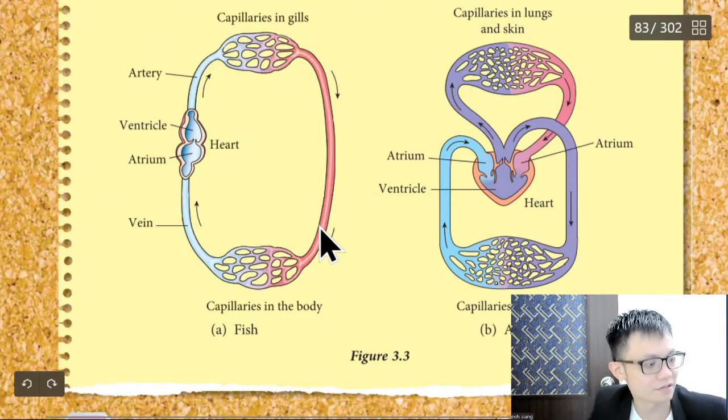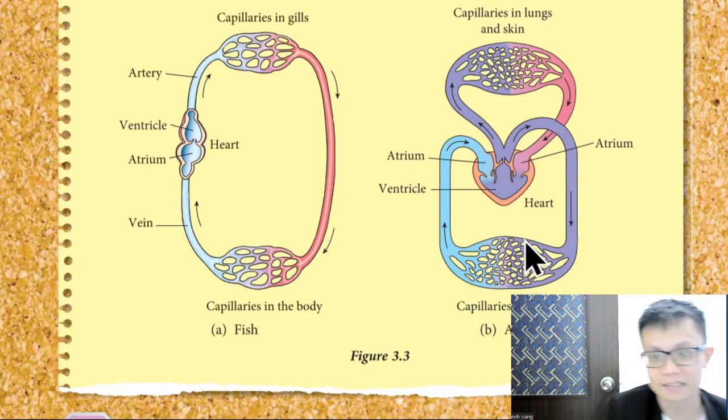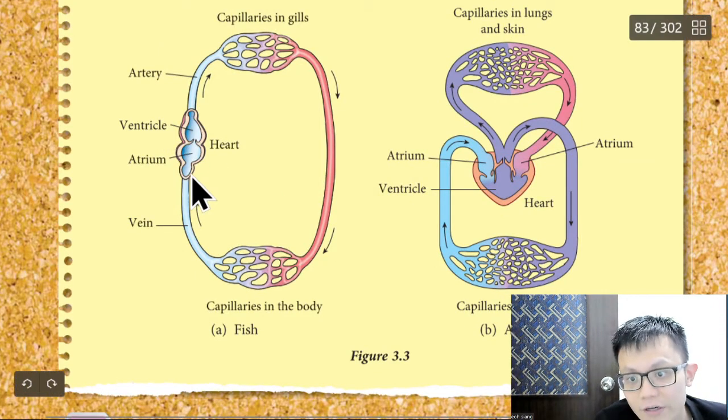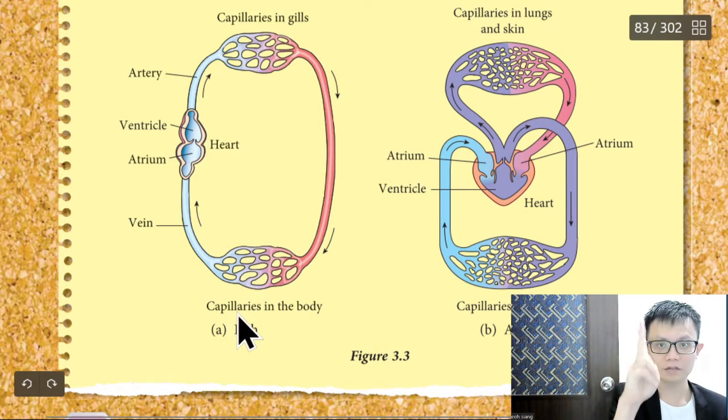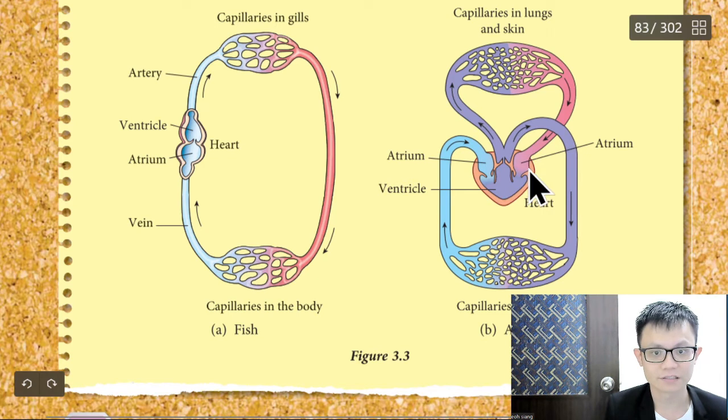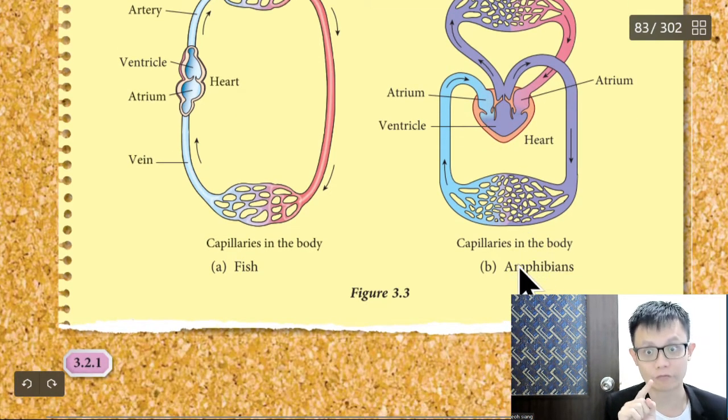Here we can see one atrium and one ventricle. Here you see two atria, one ventricle. This is for amphibians like the frog.